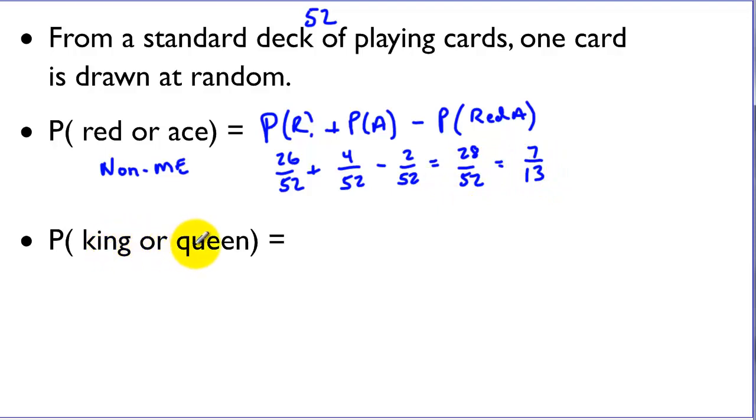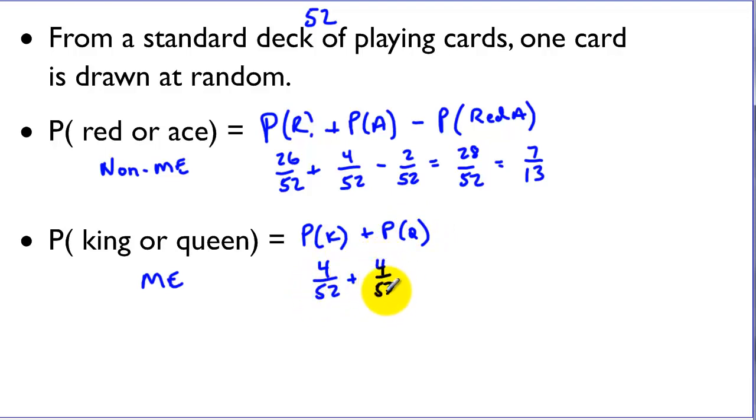Now, kings and queens: there's not a single card that's both a king and a queen, so these are mutually exclusive. So we just have to add the probability of a king plus the probability of getting a queen. There are 4 of each, so 4 out of 52 and 4 out of 52. So we get 8 out of 52, and if we divide that by 4, we get 2/13. So those are OR conditions. Again, we're adding the probabilities, but you have to consider whether they are mutually exclusive.